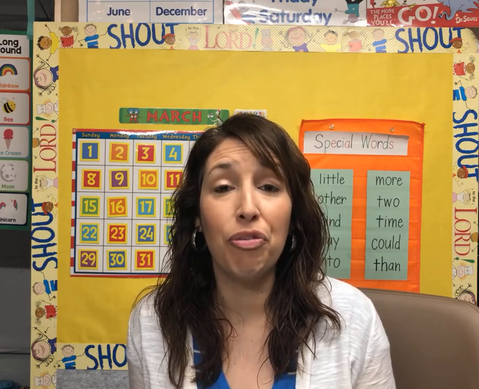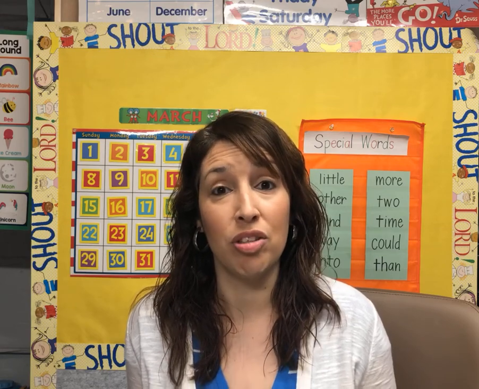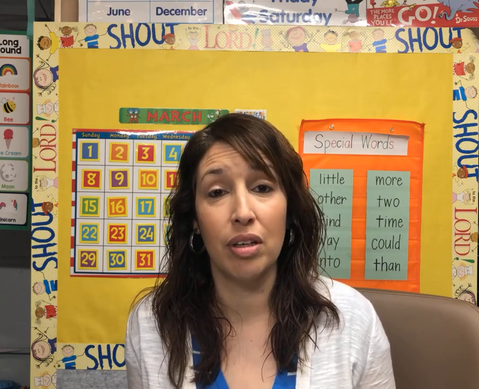He knows we're going to make mistakes. He knows we're going to do the wrong thing. And when we do, what should we do? What should we do when we do the wrong thing? We should ask for forgiveness. Just like you guys ask for forgiveness when someone does something to you, right? When your friend hurts your feelings or is mean to you or does something against you, we forgive them, right? That doesn't make it okay what they've done, but we forgive them because that is what God has asked us to do. So we also have to say sorry to God and ask Him to forgive us for what we've done.